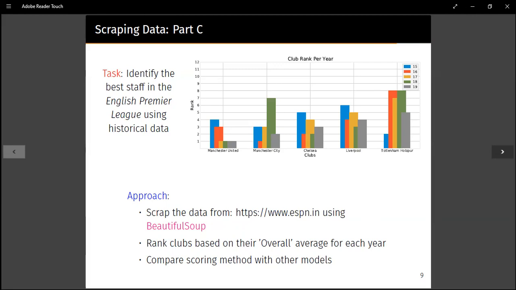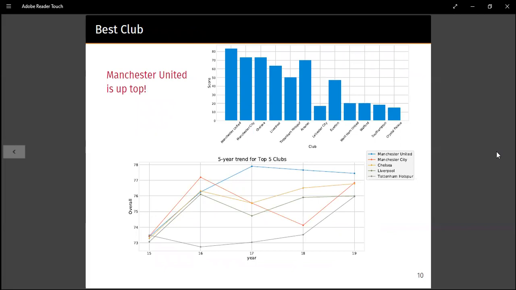And you can see in this that Manchester United has consistently been ranked in the top five always, but the increase in the stats of the players of Manchester United is not as high as it could be in other clubs. Which is why ultimately, using our method 3, Manchester United comes out on top as the best club according to ranks as well as increase in the stats of the players.